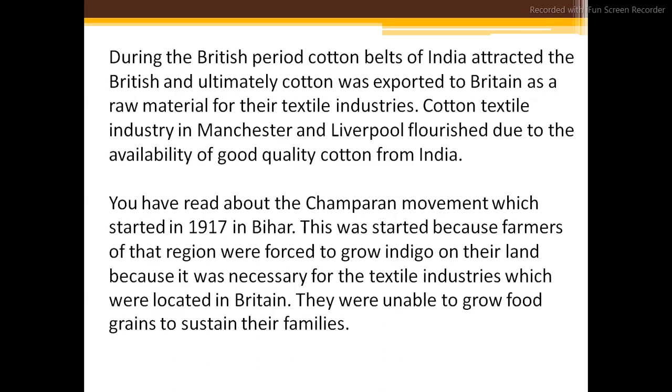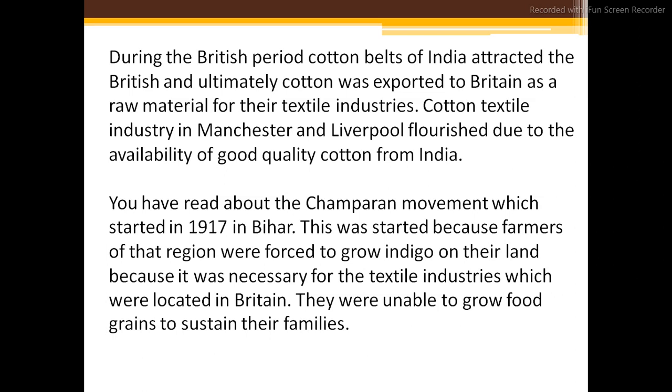During the British period, the cotton belt of India attracted the British. This was the main reason. Again, we are understanding the impact of globalization, right? How one country is connected to another, and globalization was possible through agriculture. Cotton was exported to Britain as a raw material for their textile industry. So at that time also, cotton was exported to Britain for the textile industry.